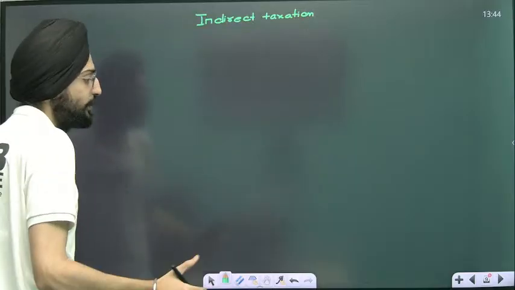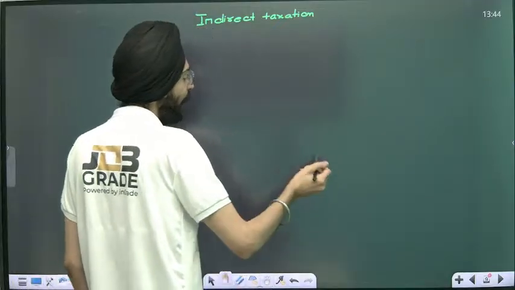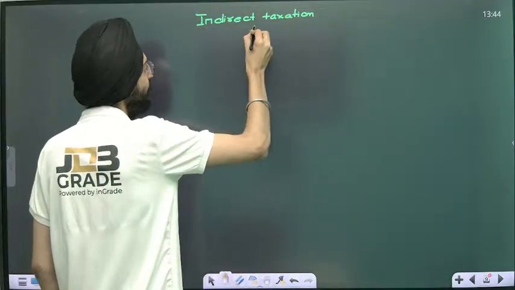Indirect taxation, as I said earlier, is regressive in nature, and it's indirectly borne by the consumer.